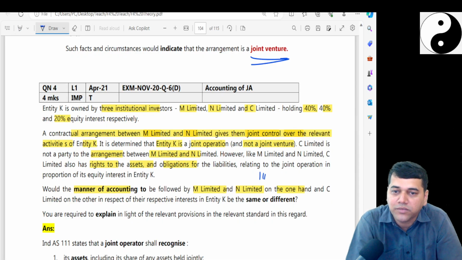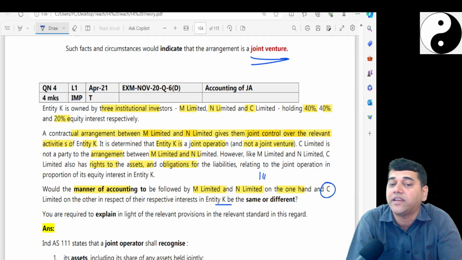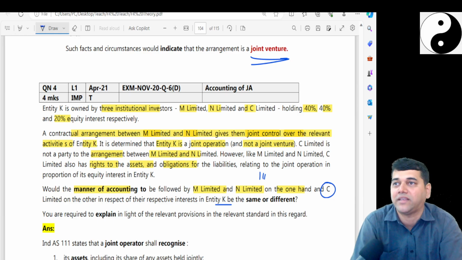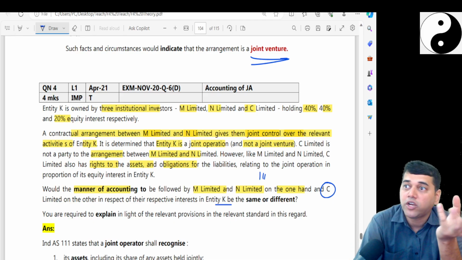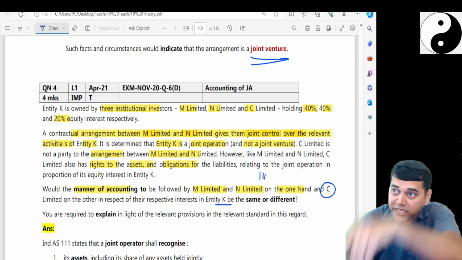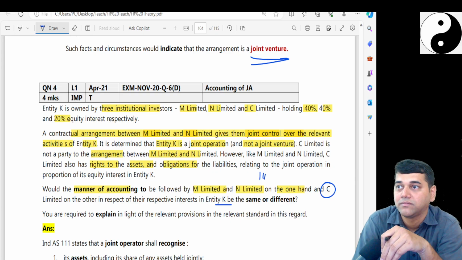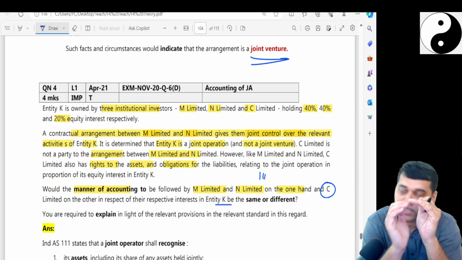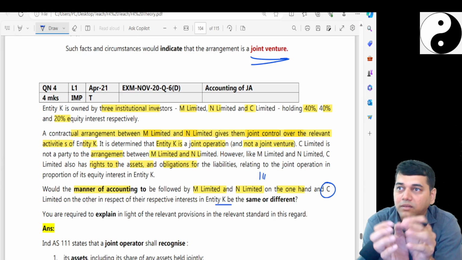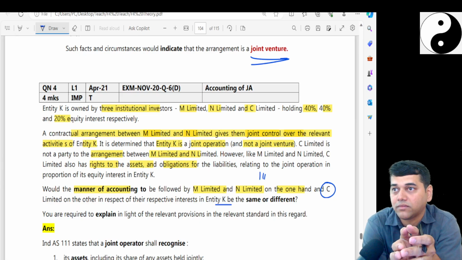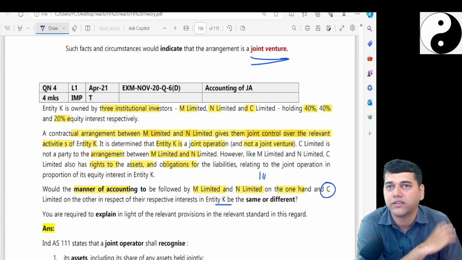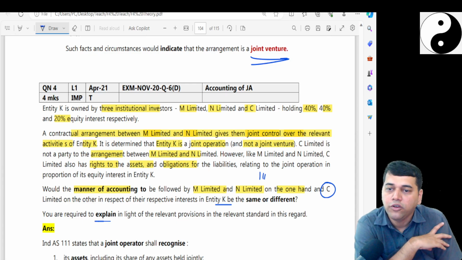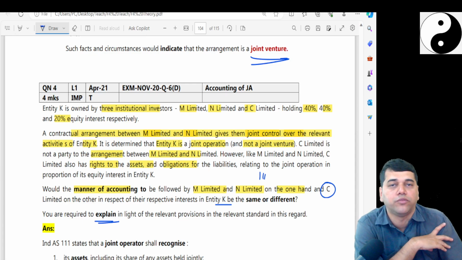Now the question comes, what should be the accounting done by C on the other hand in respect of entity K? Same or different? Same, exactly. This is what you need to say, that when the party is not a joint operator, but is a party to the joint operation. Sorry, he is a joint operator, but he doesn't have joint control. Then he should account for it the way joint operators will account. You have to explain in the light of relevant provisions.